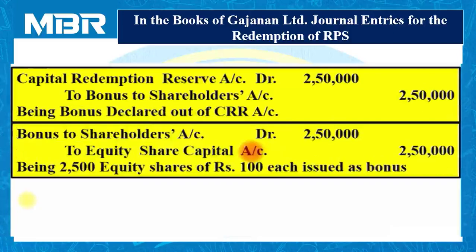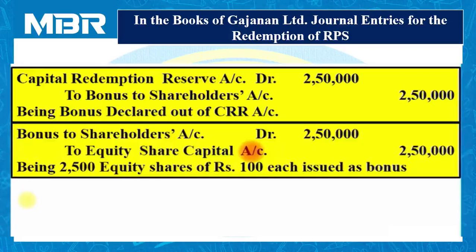And last, we have issued bonus equity shares to the holders of equity shares. We have transferred rupees 2,50,000 from CRR. So CRR account debited to bonus to shareholders and bonus to shareholders account debited to equity share capital account 2,50,000.